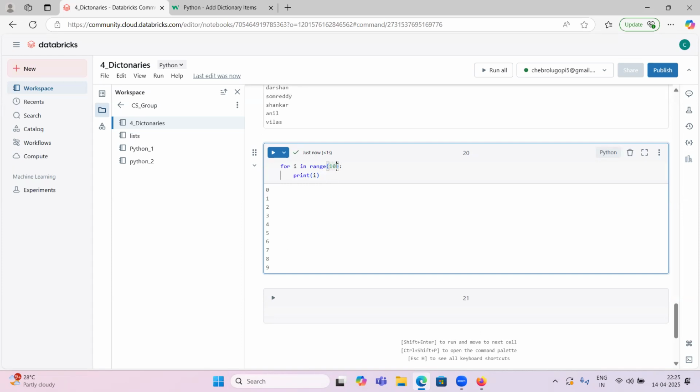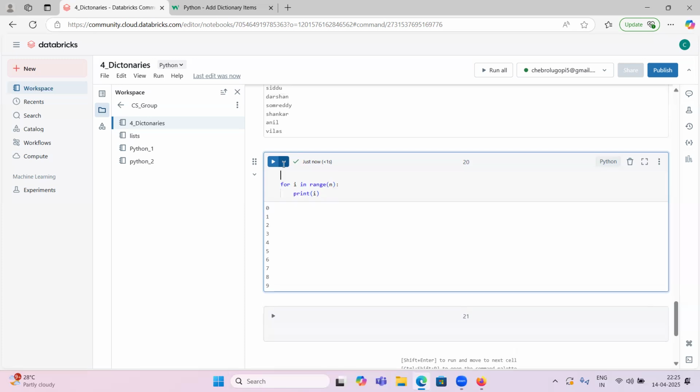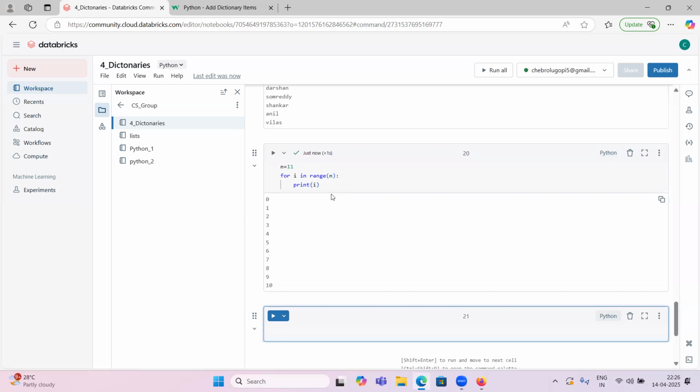If I have some n value, say 10 or 11, what is the meaning? The range function lets us access from 0 to n minus 1. Here n is 11, so we can access from 0 to 10, because n minus 1 means 11 minus 1, which is 10. Like this.